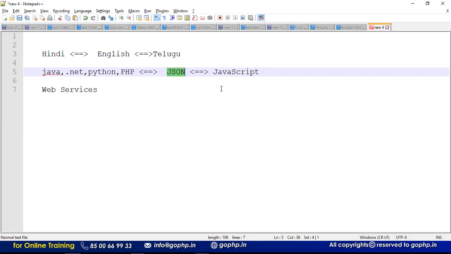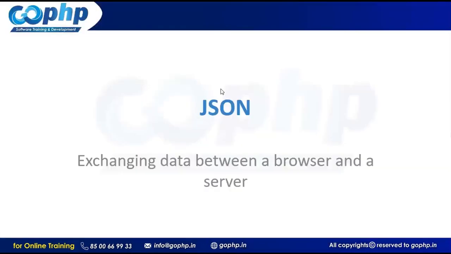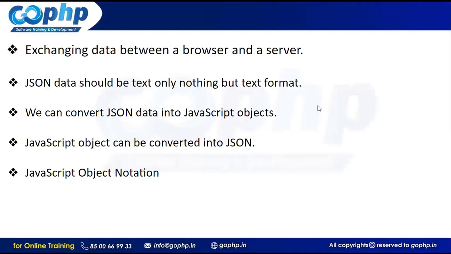So what is this JSON format? How will the JSON format work? We are going to see that now, guys. Check it carefully. This is JSON. If you can see the points here: exchanging data between browser and server. Okay, that's what we've seen. What is the meaning of exchanging data?